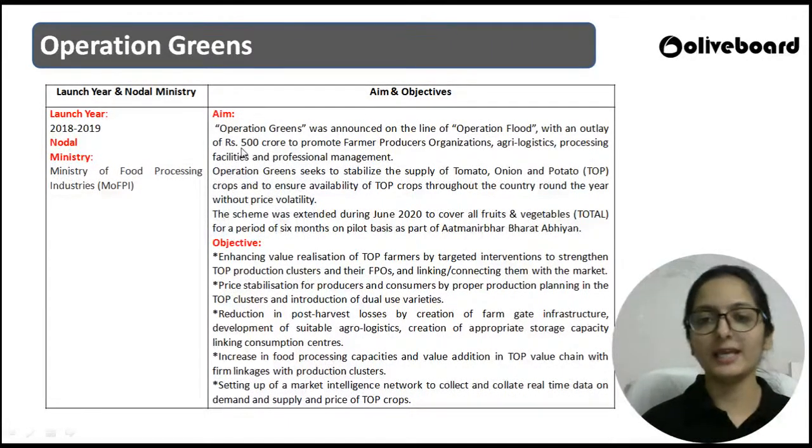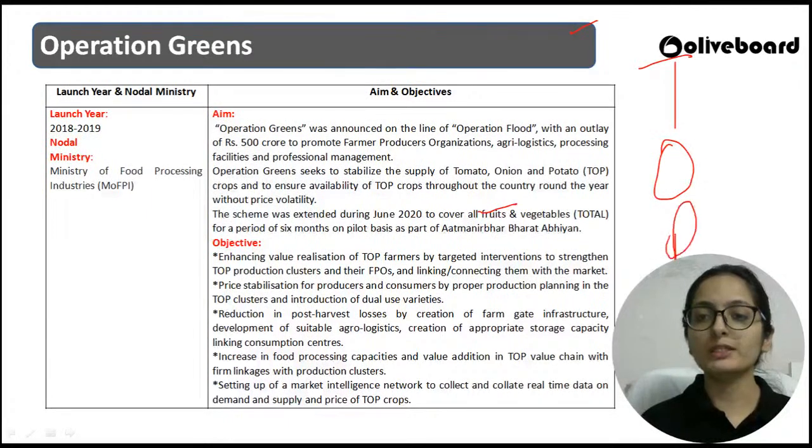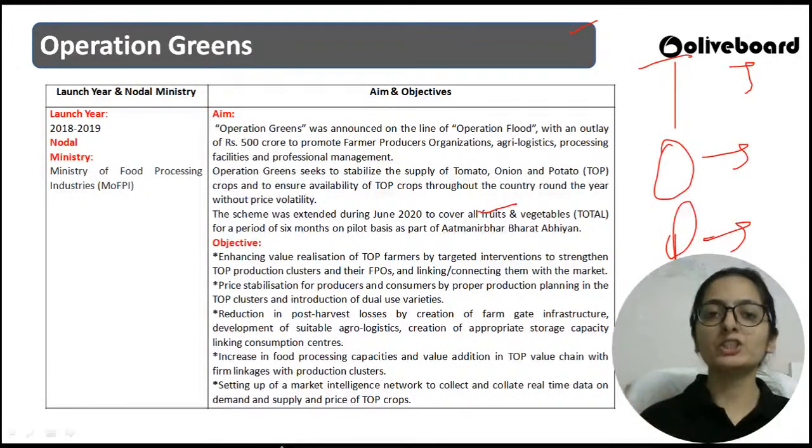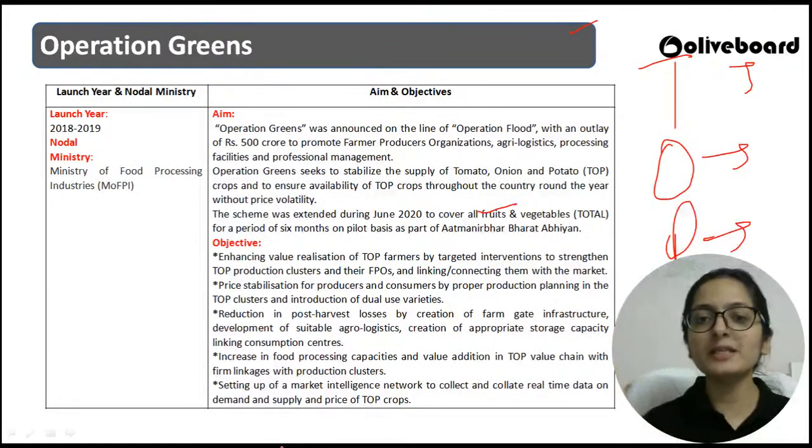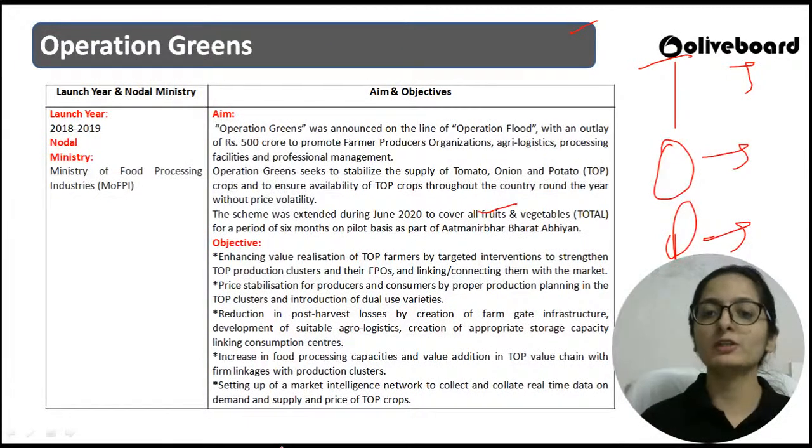Operation Green is saying कि there is a supply of TOP. T stands for tomato, O stands for onion, and P stands for potato, right? So Operation Green wants to stabilize the supply of tomato, onions, and potatoes, these particular crops only, for the initial phase. Let us enhance the value realization of these top crops for the farmers.